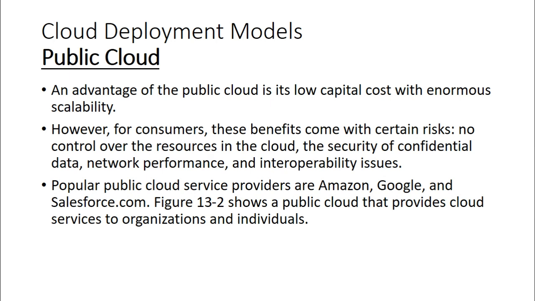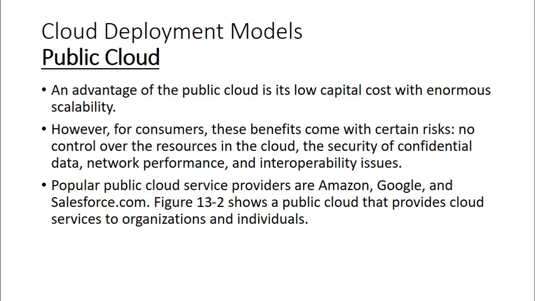However, for consumers, these benefits also come with certain risks. So what are these risks? The first risk is that there is no control over the resources in the cloud. The security of confidential data is also a concern. Network performance may also be an issue, and then there are interoperability issues. Since consumers will be sharing data over the public cloud, they may have no control over the resources in the cloud. They may have issues regarding the confidentiality or security of their confidential data, as well as network performance and interoperability issues. These are some of the risks associated with the public cloud.